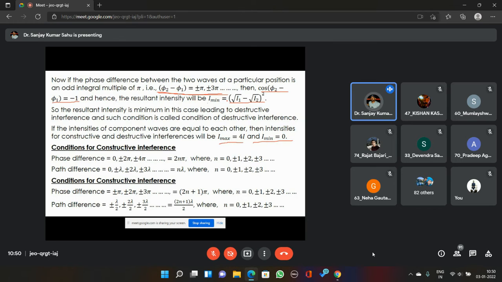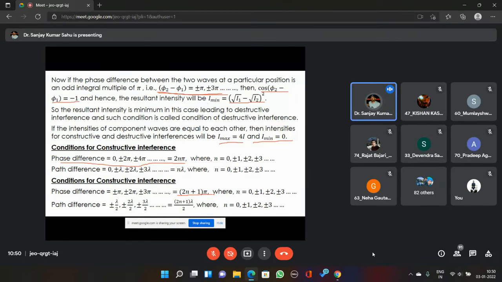If I want to write these conditions in a more general form, I can write it this way. If the phase difference between the two waves is an even integral multiple of pi, 2n pi, where n equals 0, plus minus 1, plus minus 2, plus minus 3, then we will get constructive interference. And if it is an odd integral multiple of pi, (2n plus 1) pi, then we will get destructive interference.